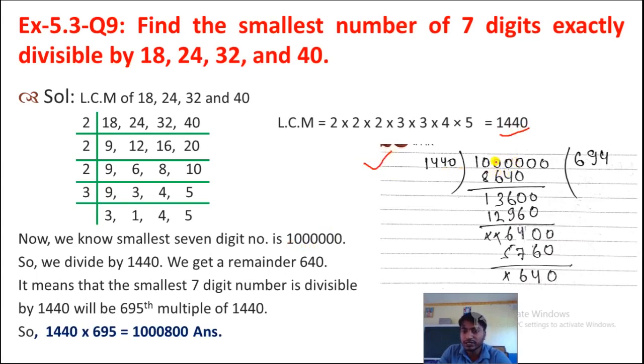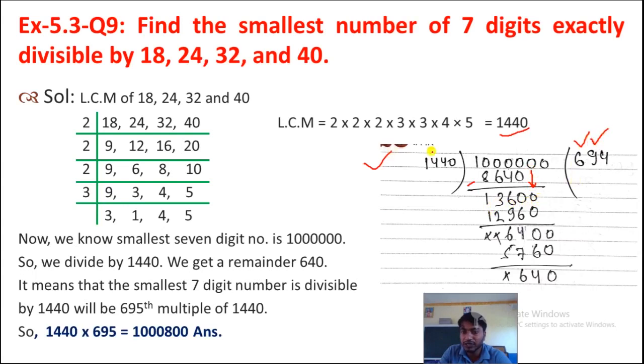So here you can see in dividend we have 10 lakh. First it will go how many times? 6 times. When we multiply this 1440 by 6, we will get here 8640. Now subtract. 0, this will take carry from here. So 10 minus 4 is 6, 9 minus 6 is 3, and 9 minus 8 is 1. Now bring down the 0 here.